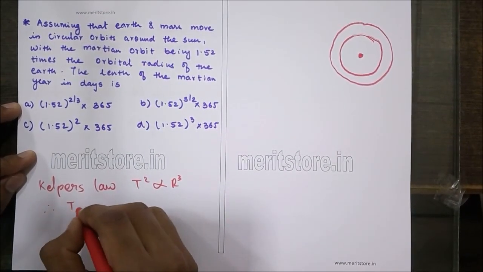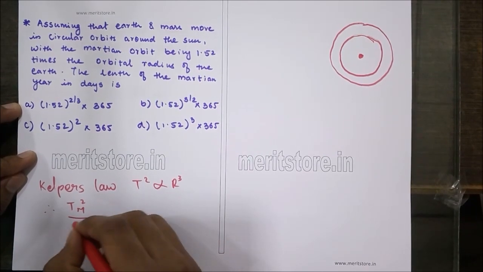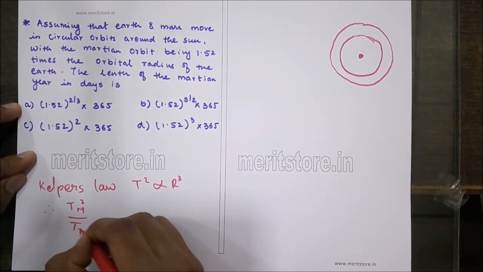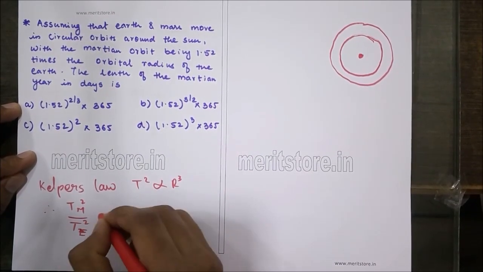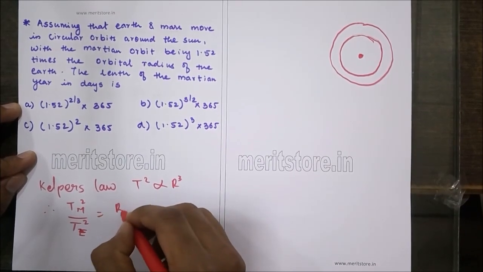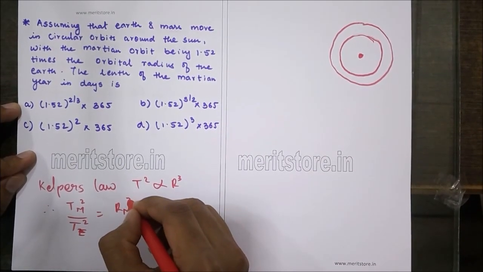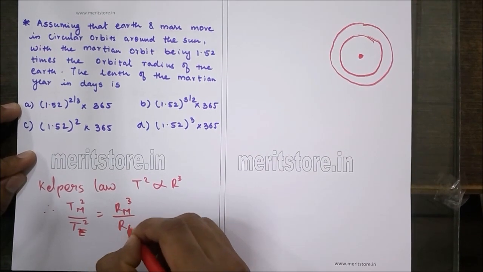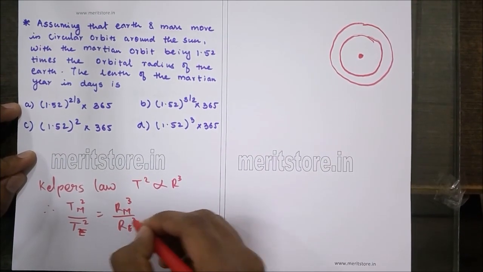Now, for Mars, the time period with respect to Earth can be written as the radius of Mars and radius of the Earth, cubed.